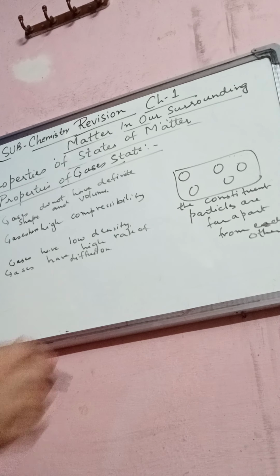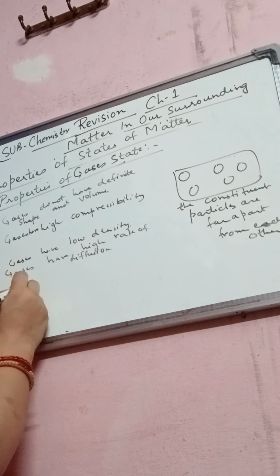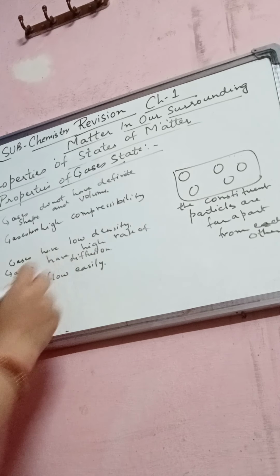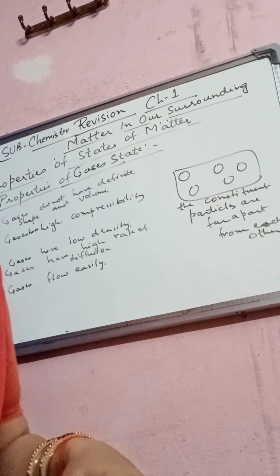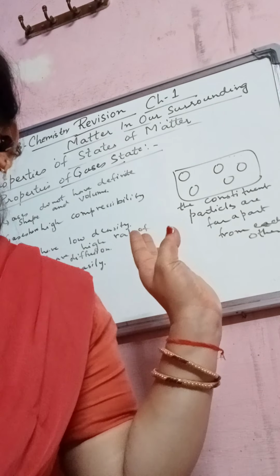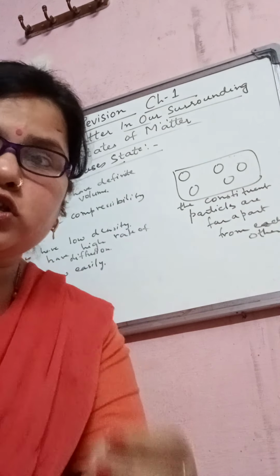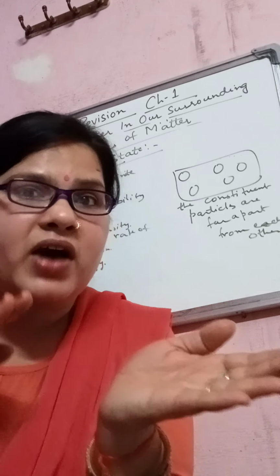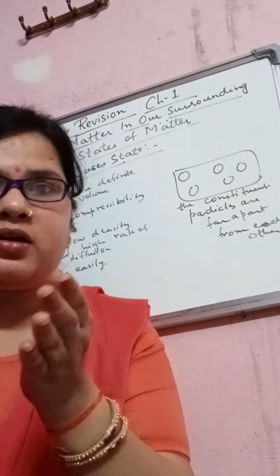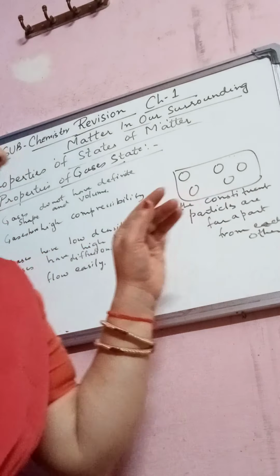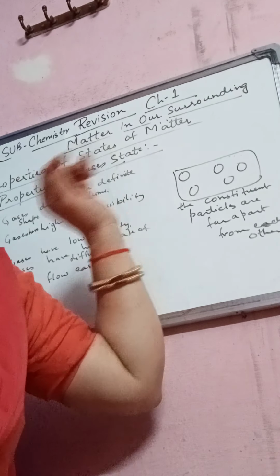And last point, gases flow easily, right? The gases flow easily because there is absence of intermolecular force of attraction. They are very far apart from each other. The molecules of gases move independently at high speeds. Very fast they can move from one place to the other, because there is a larger space.